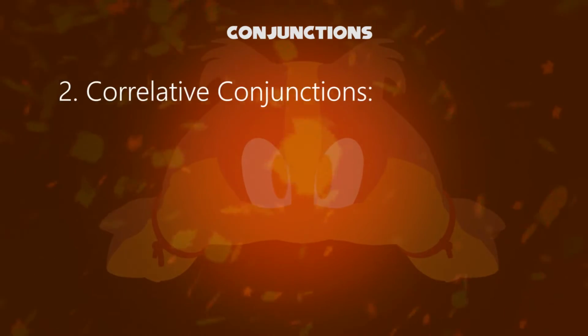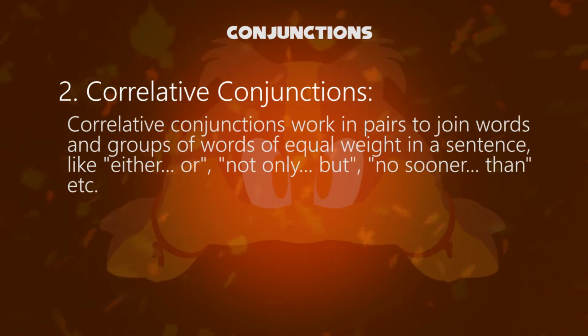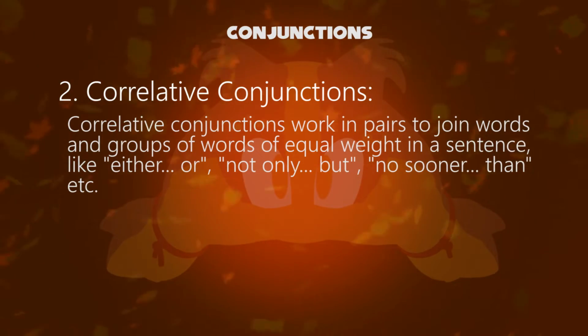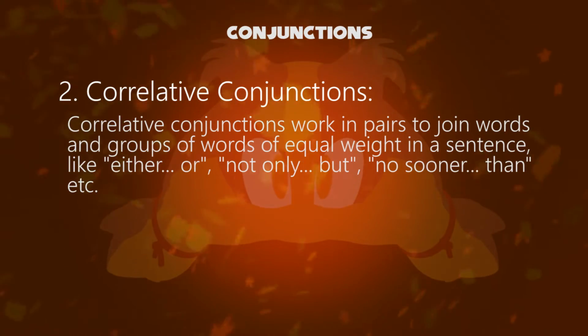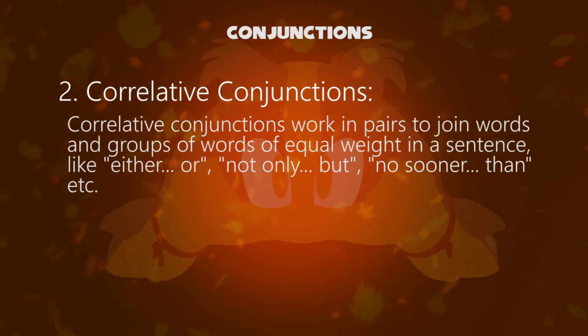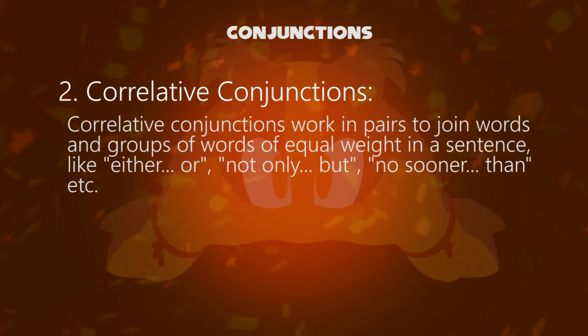Next, we will talk about correlative conjunctions. Correlative conjunctions work in pairs to join words and groups of words of equal weight in a sentence, like either, or; not only, but; no sooner, than; etc.